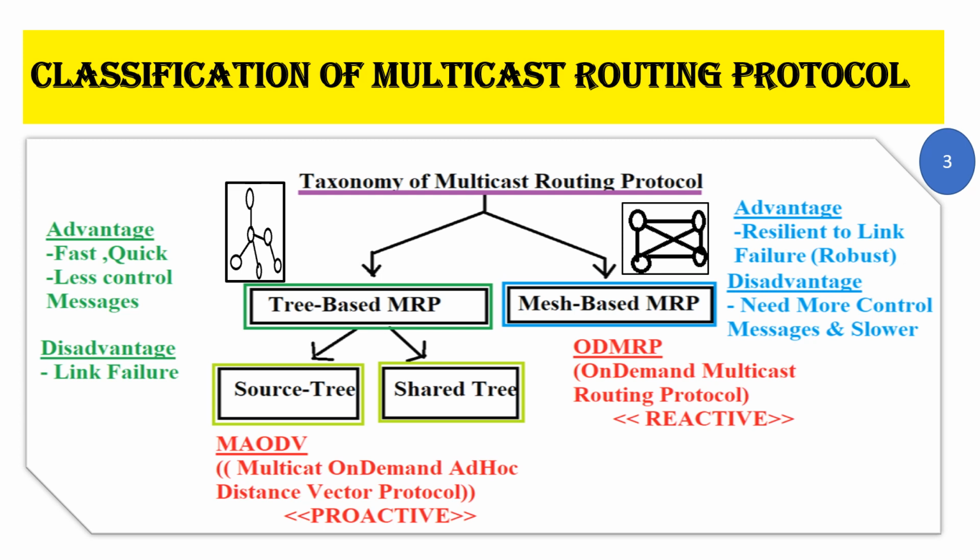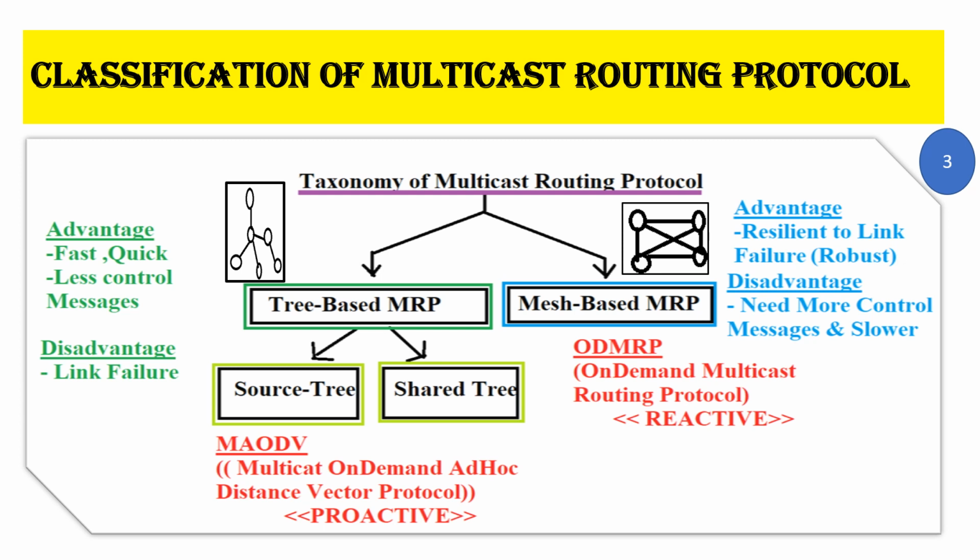Second major difference is that tree based protocol is subjected to a lot of link failures, whereas a mesh based protocol will not get affected, not that it will not face link failures, it will not get that much affected due to link failures. Speed wise, your tree based works much quicker compared to mesh based network.